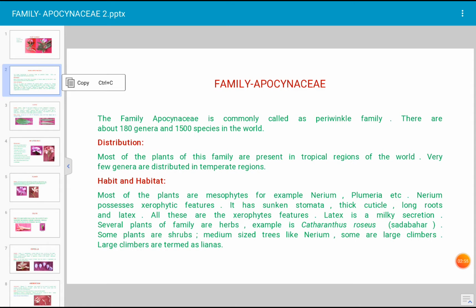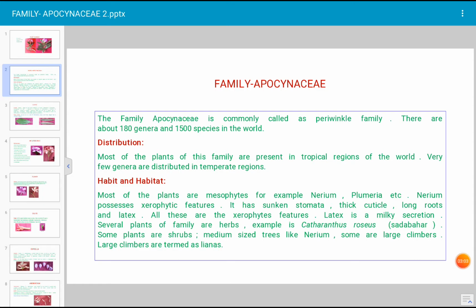Some plants of this family are shrubs. Shrub means a small sized tree, a tree which is small in size. For example, Nerium indicum, Canher. Some are large climbers. Some plants of this family are very large and mostly grow in the forest, having a woody stem. They take the support of other plants and climb over large trees. Such large sized climbers having woody stems are called lianas. Next slide.